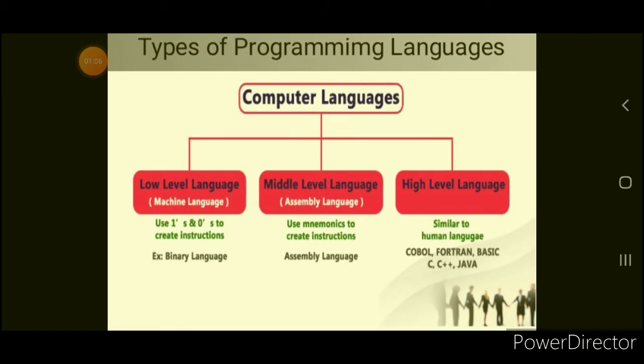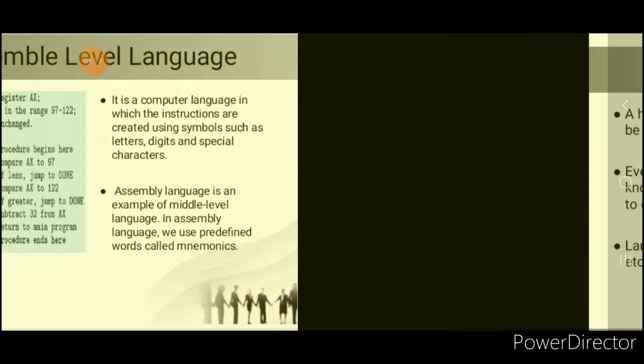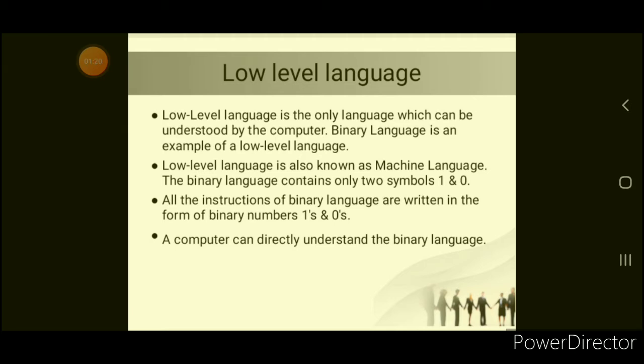Okay, so now coming on to the types of programming language used. First of all, programming languages come in three types. First is called the low level language, then high level language and middle level language. Okay, so coming on to the low level language. See, low level language is the language which is understood by the machine. Low level languages are those languages which are understood by the machine.